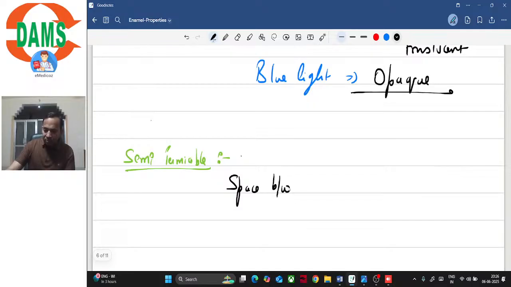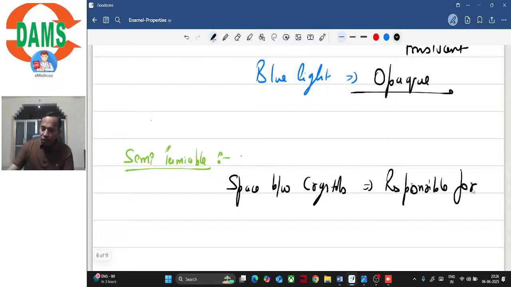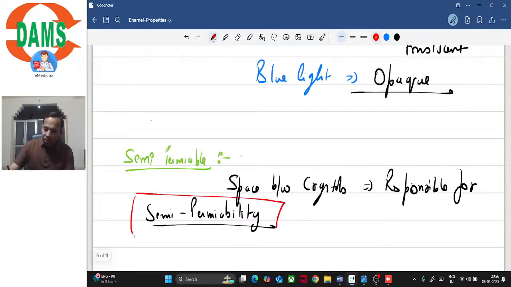So the space between crystals is responsible for semi-permeability, right? That is responsible for semi-permeability.